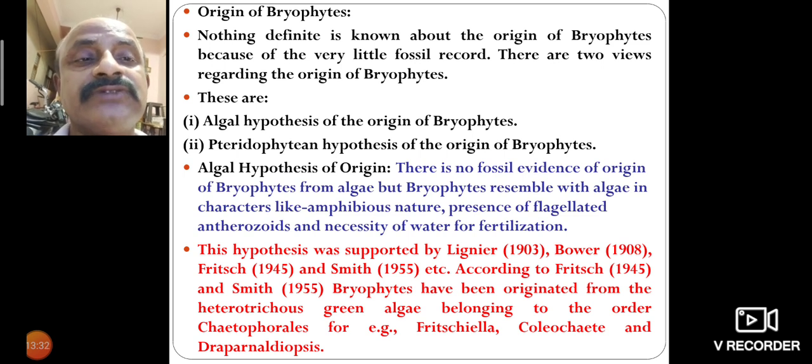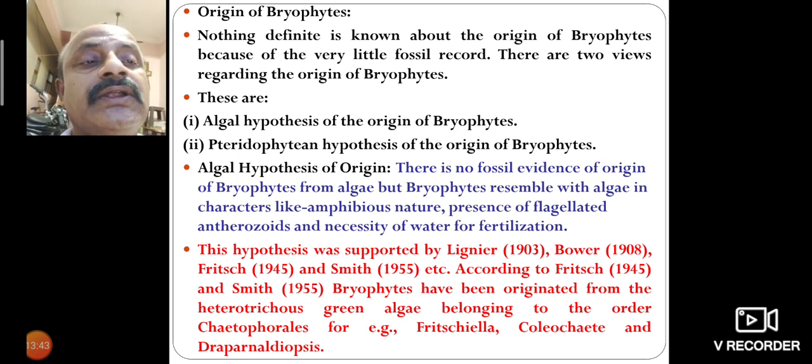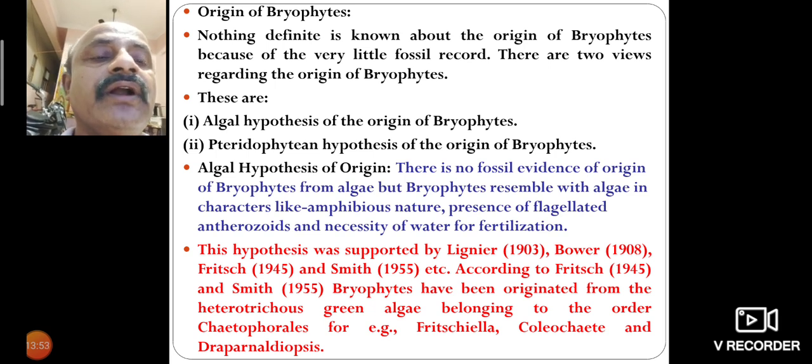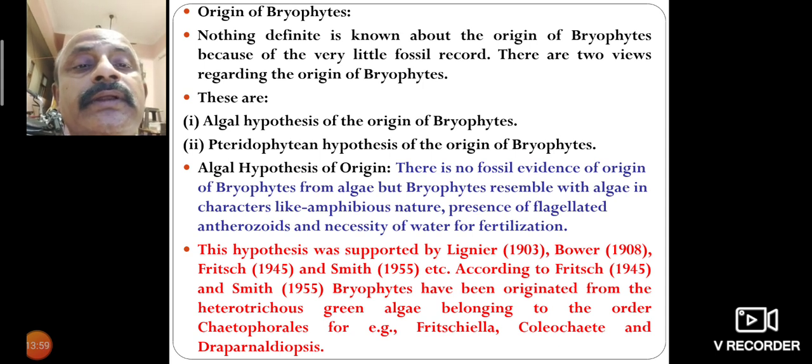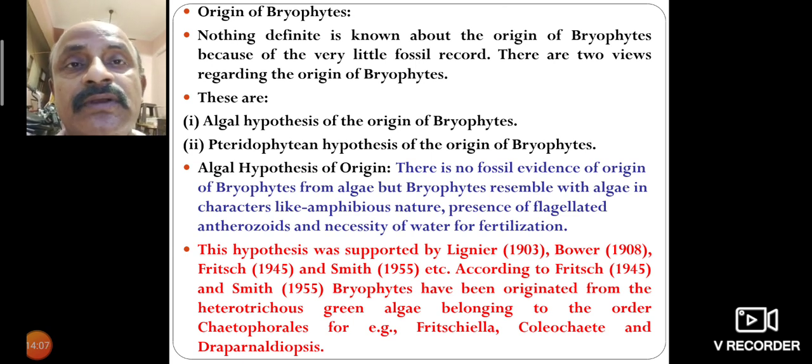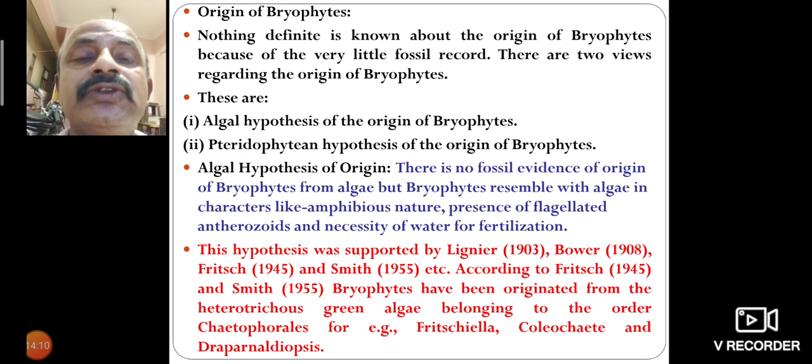This hypothesis was supported by Lignier 1903, Bower 1908, Fritsch 1945, and Smith 1955. According to Fritsch 1945 and Smith 1955, bryophytes have originated from heterotrichous green algae belonging to the order Chaetophorales, for example Fritschiella, Coleochaete, and Draparnaldia.